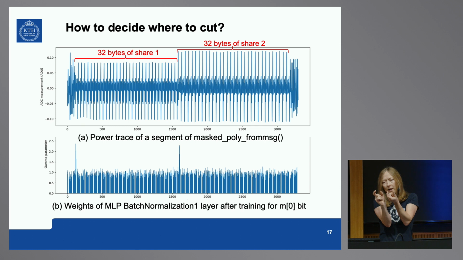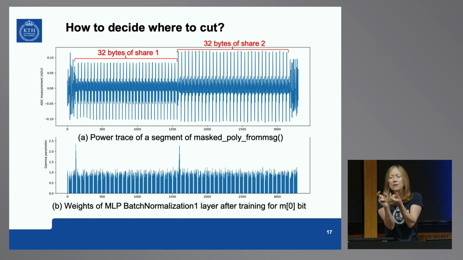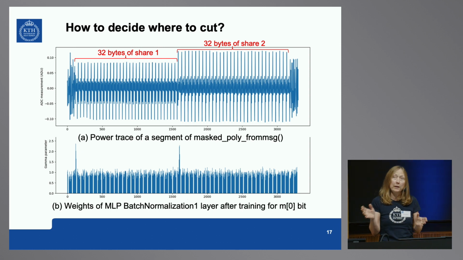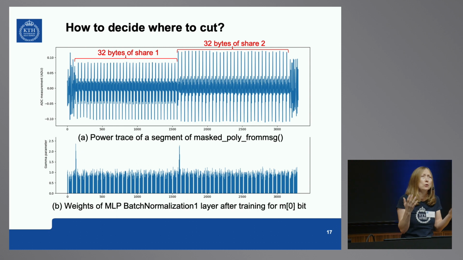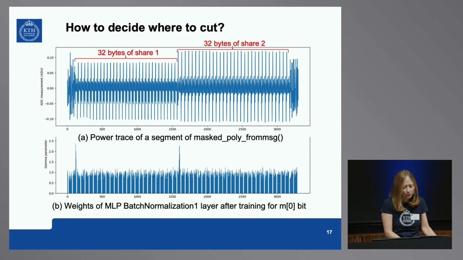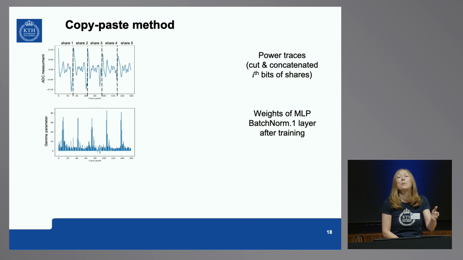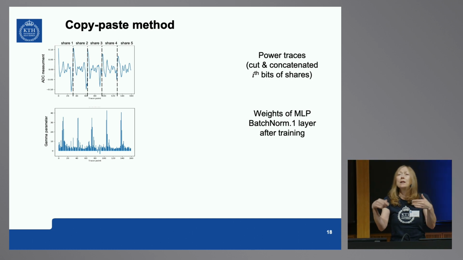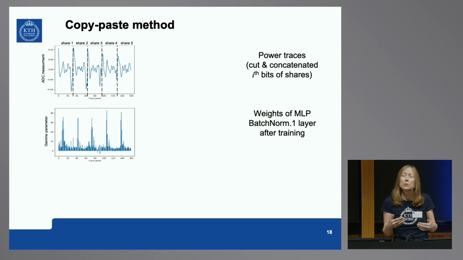So what we can do, we can cut the areas around these peaks, join them together, and then retrain, because if you remove redundancy from the model, this is like, I don't remember, like 4,000 points. We cut 32 point intervals, join them together, then you usually get a few percentage points higher accuracy if you remove redundancy. Of course, you can always say with a lot of data, but it takes time. I prefer to remove redundancy. So what you see here is the copy-paste method, which is the core. We're cutting, pasting, and trying to go for a higher number of shares, one by one.